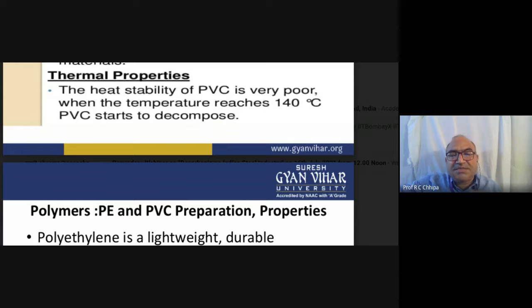The heat stability of PVC is very poor: when the temperature reaches 140 degrees centigrade, PVC starts to decompose. So these are the thermal properties.